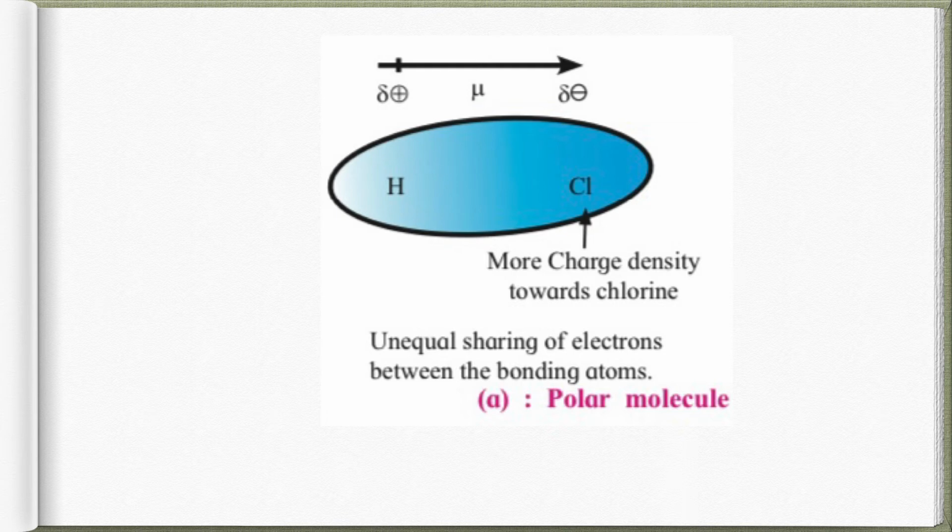Okay, like for example, if it is H and F, HF, then fluorine will be having delta negative and hydrogen will be having delta positive. Over here the arrow will face towards the fluorine atom. Okay, so we can say that as a result of polarization, the molecule possesses the dipole moment.